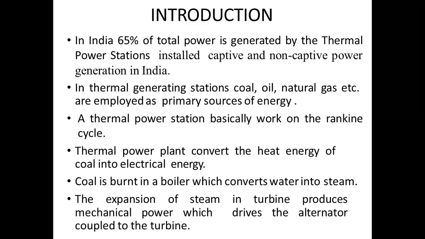Out of the total power generated, approximately 65% is generated by thermal power plants, including captive and non-captive power plants. In a thermal power plant, we convert heat into electric energy. Friends, in thermal power stations, we use coal, oil, natural gas, etc. as the primary source of energy. Thermal power plants basically work on the Rankine cycle. A thermal power plant converts the heat energy of coal into electrical energy.